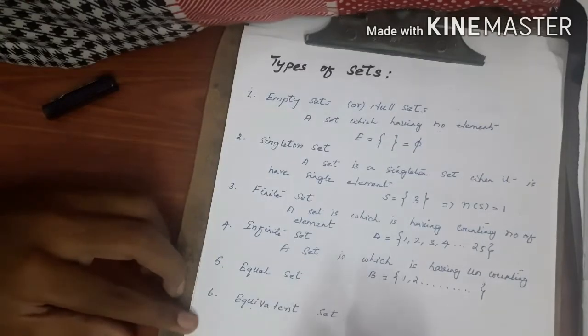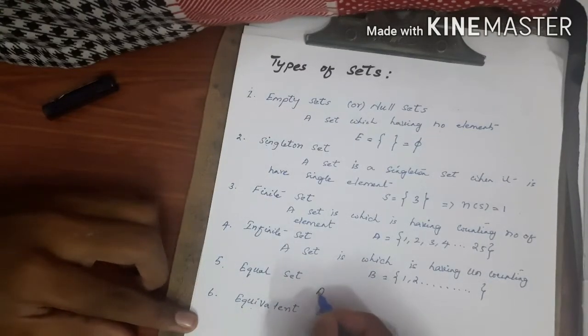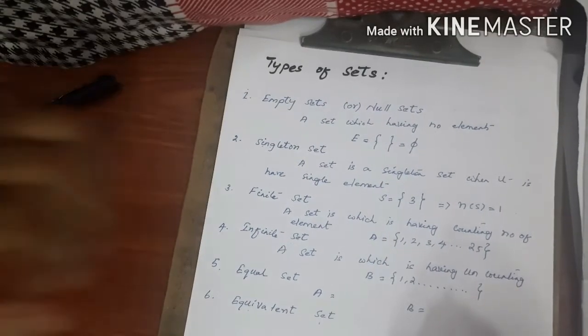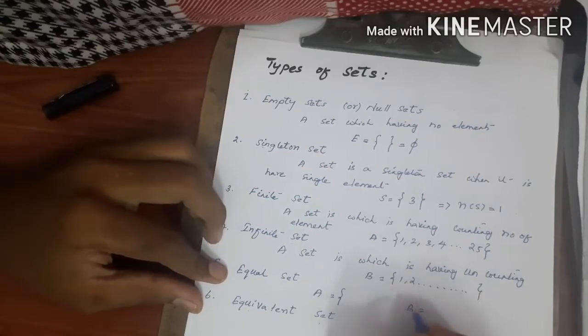Next one is the equal set. Sets A and B are equal when they have the same elements and the same number of elements.